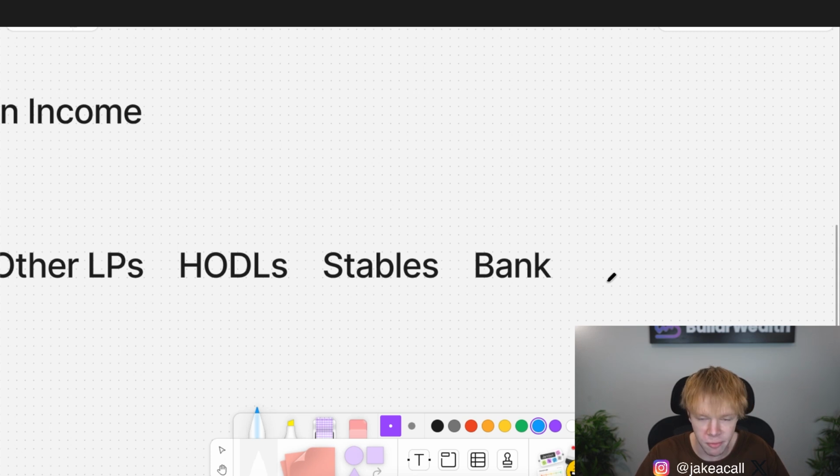Well, number one, if we have bills to pay, and that's why we're doing this decentralized finance stuff. We want to be able to pay our bills with it. I'm actually personally paying a portion of my rent using my DeFi passive income. The other amount is being reinvested. But the reason why I'm taking some money out is because I'm planning on buying a house relatively soon. So I want to make sure I have savings so I can put down a pretty large down payment. But at the same time, it allows me to take some profits in the market right now without actually having to sell my assets.